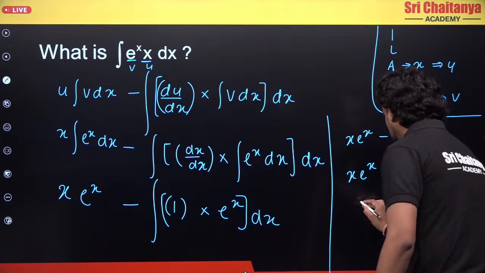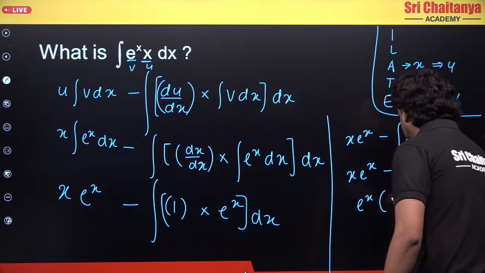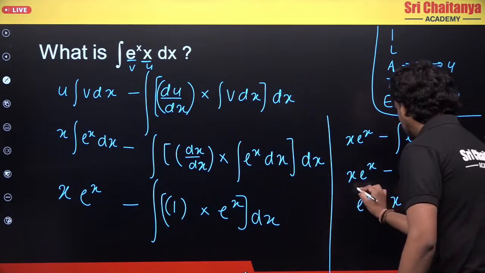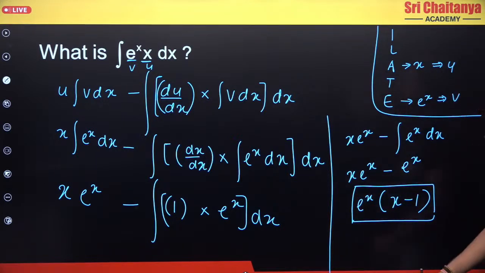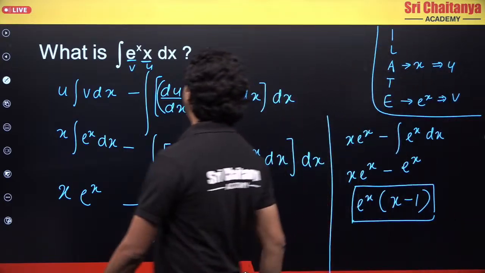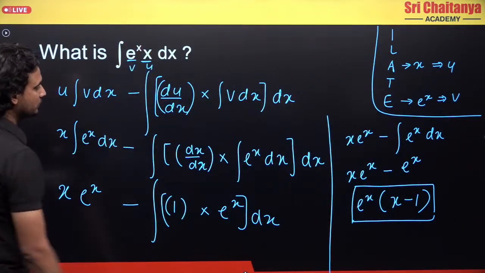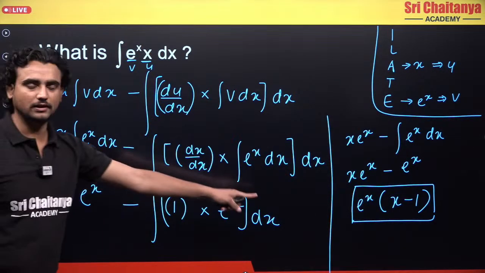That will be e power x. So what do I have? I'll take e power x common, I have x minus 1. So this is my final answer which I will get. Okay, clear? This is the final answer which I have once I integrate this function.